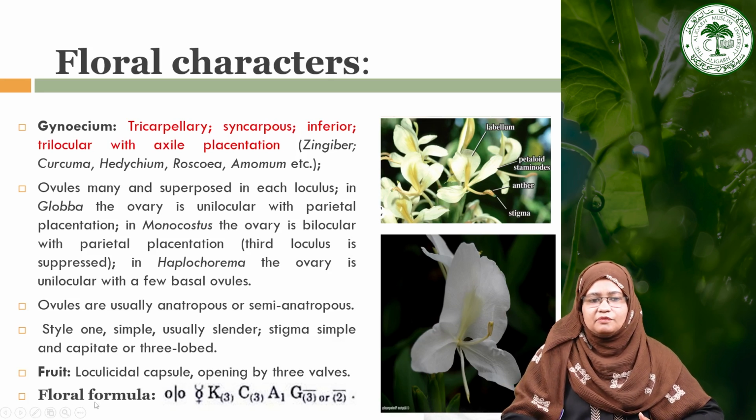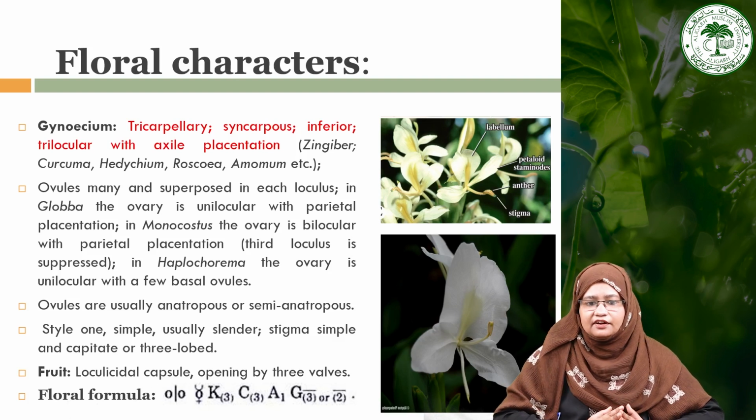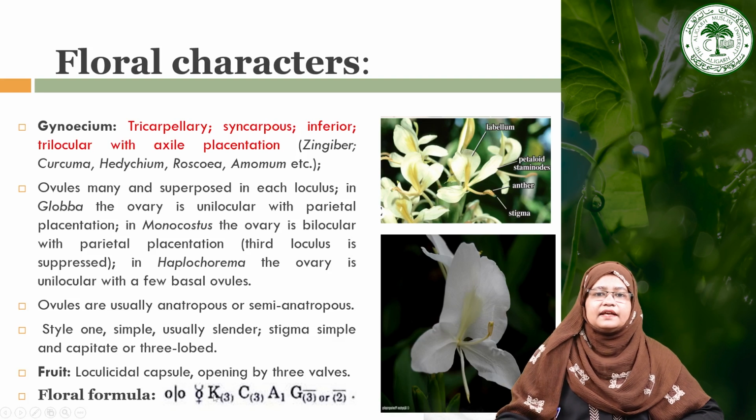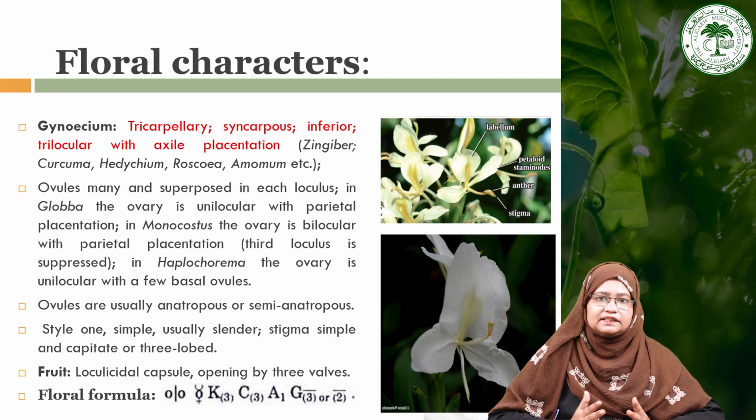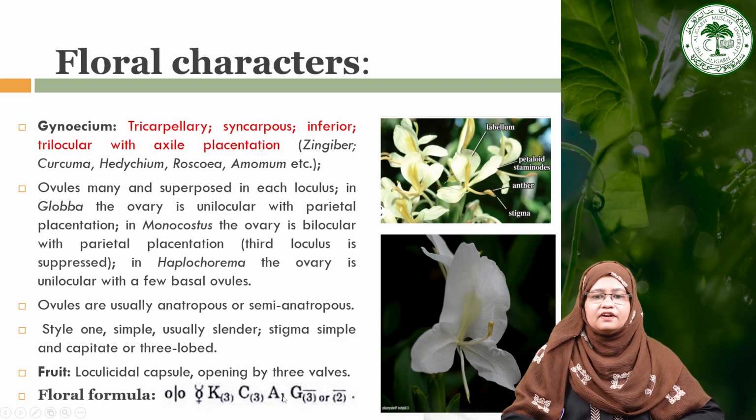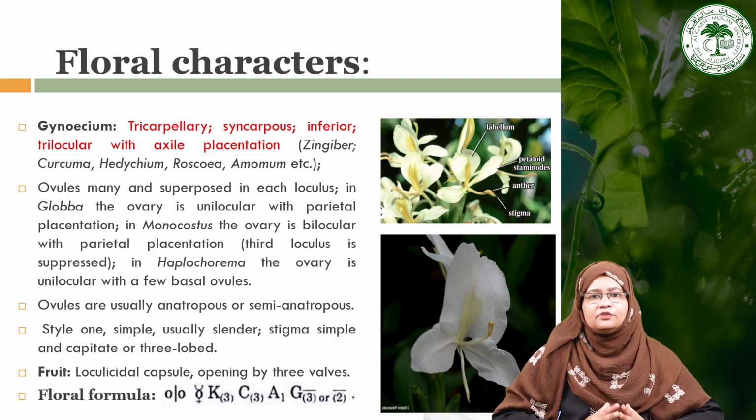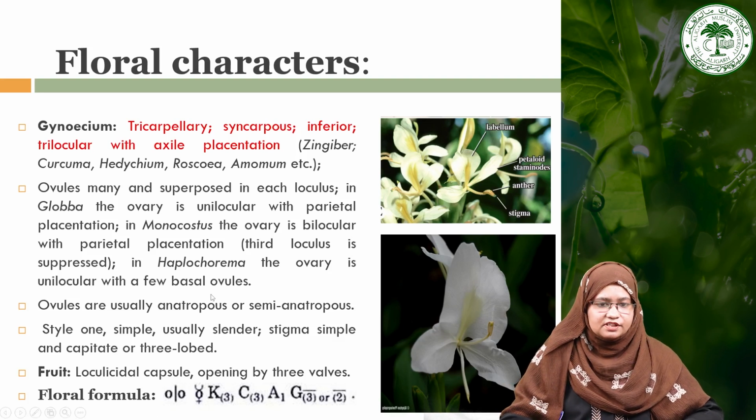And if we see the floral formula of this particular family, it has zygomorphic symmetry, as we have seen that the flowers are irregular, they are bisexual, and the calyx and corolla are both generally 3 in number and gamosepalous and gamopetalous. Androecium has only one fertile stamen, the others are either converted into petaloid staminodes or forming a labellum, as we can see here in this particular figure. And Gynoecium is generally tricarpellary syncarpous with inferior ovary, but sometimes it may become bicarpellary. So this is the general floral formula of this particular family, Zingiberaceae.